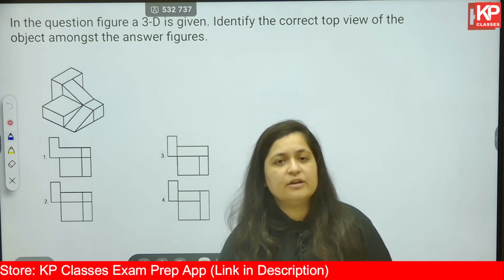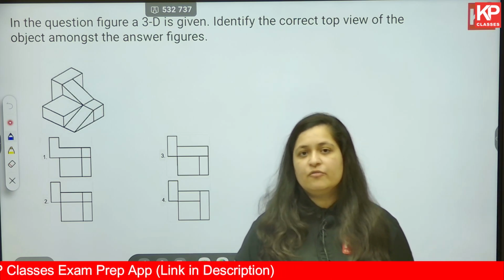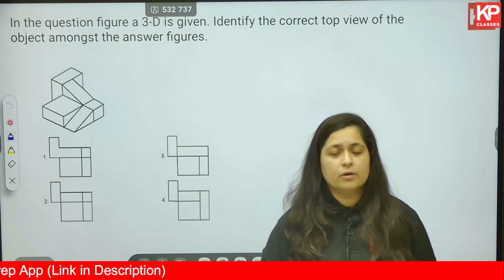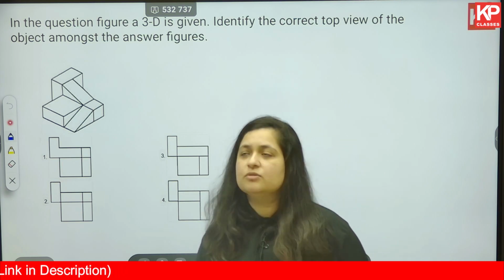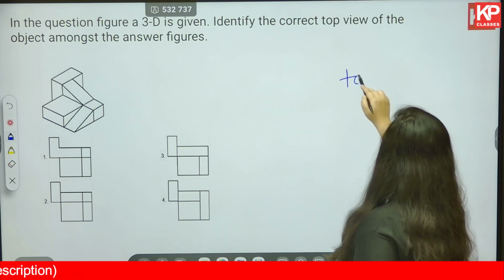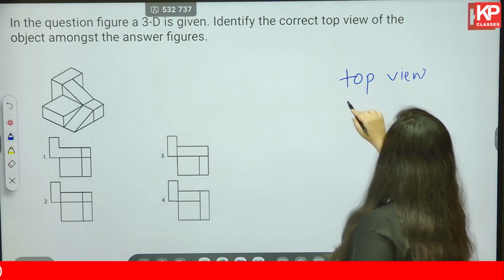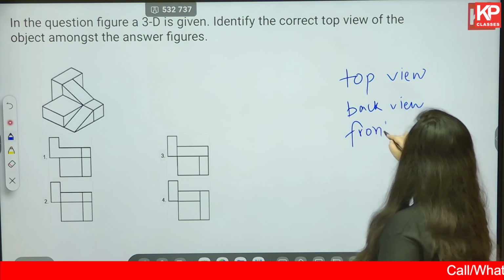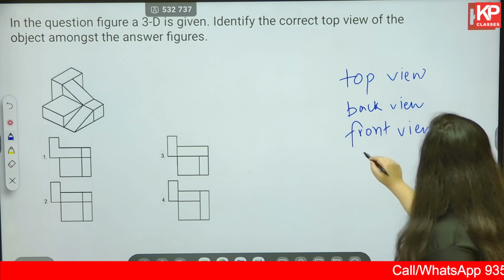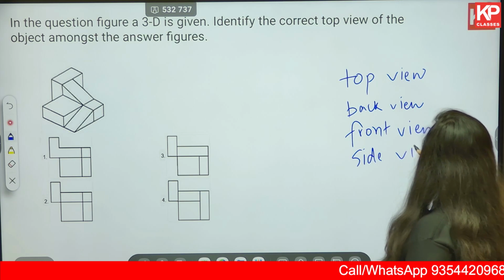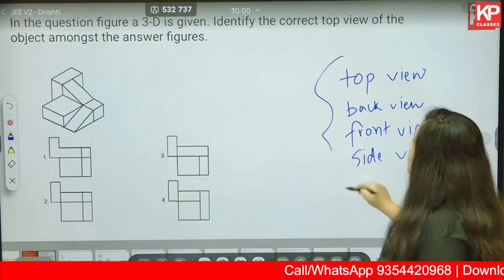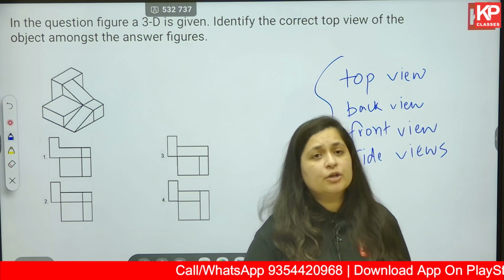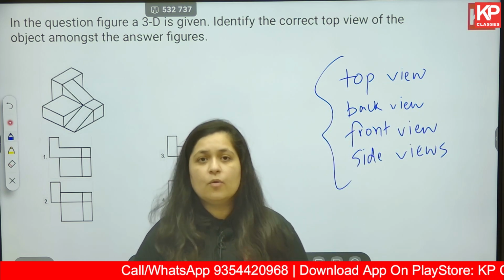Now, before solving these kinds of questions, your basics should be very clear. For example, what will be the top view of a cuboid, or what will be the top view of a cone, what will be the side view of a cylinder, and so on. So, we talk about top view, back view, front view. Then we talk about side views. For all of this, you can talk about any solid. It can be a very simple solid, for example, a cube, a cuboid, a cylinder, a cone, a sphere, etc.